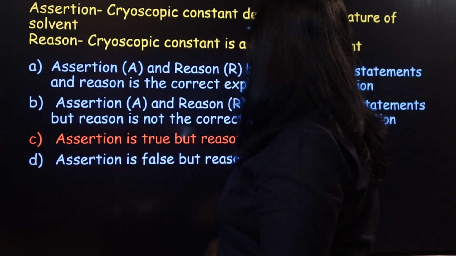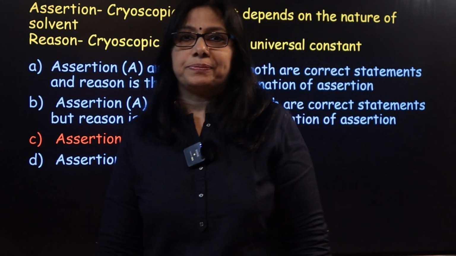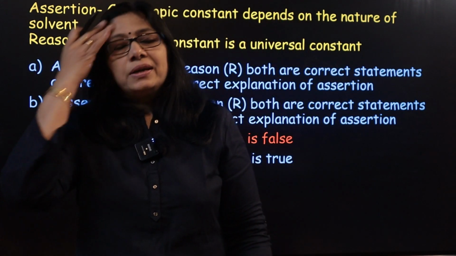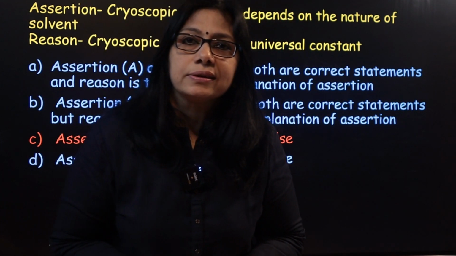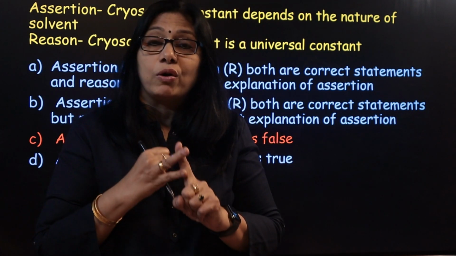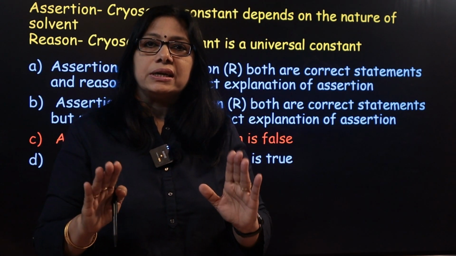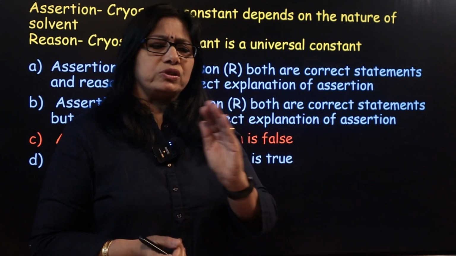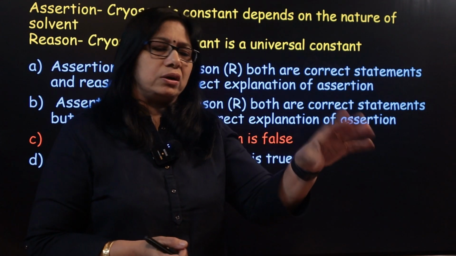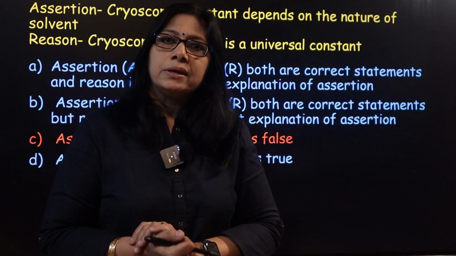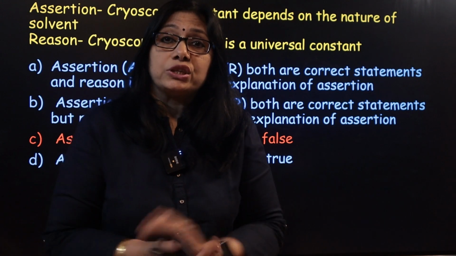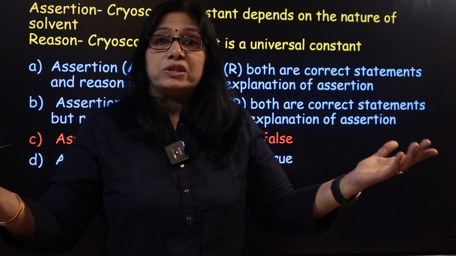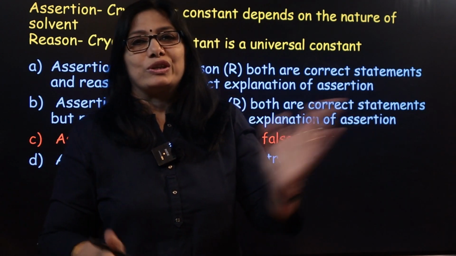Assertion, cryoscopic constant depends on the nature of the solvent. Reason, cryoscopic constant is a universal constant. You know, cryoscopic constant, Kf, ebullioscopic constant, Kb, all these depend on the nature of the solvent. In numericals, we have used different values of Kf and Kb for water, benzene, acetic acid, etc., right? That means these values depend on the nature of the solvent. And if they were universal constants, they would not change with nature of the solvent.